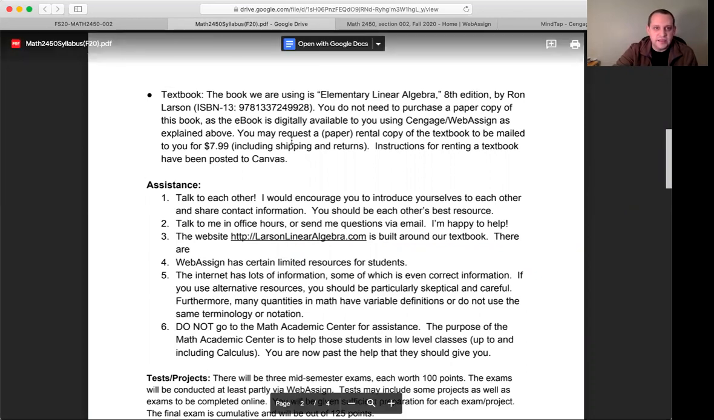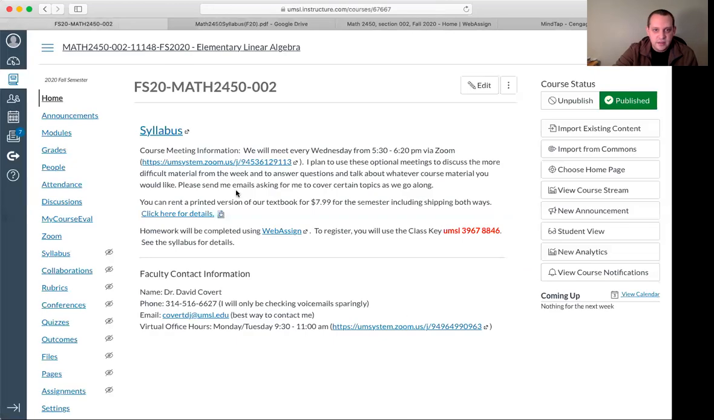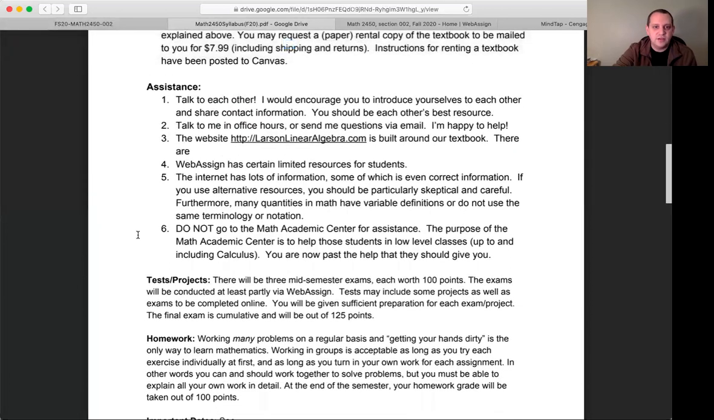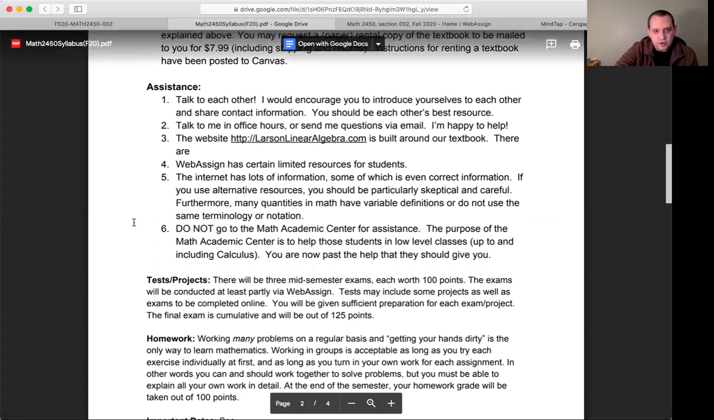So I have a link in Canvas. In fact, this link here that shows you all the details that you need about that. If you need any assistance with anything in the course, just email me, talk to each other. Do not go to the Math Academic Center. I know many of you probably won't be on campus too much anyways, but just as a little warning there.